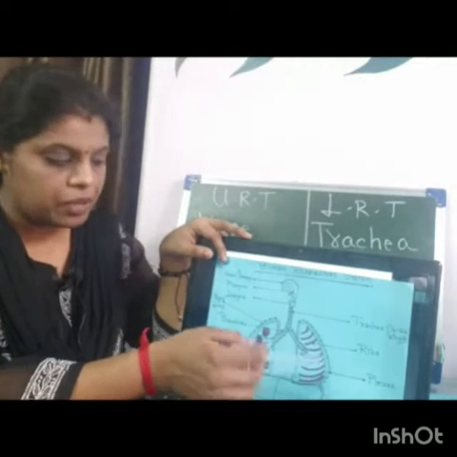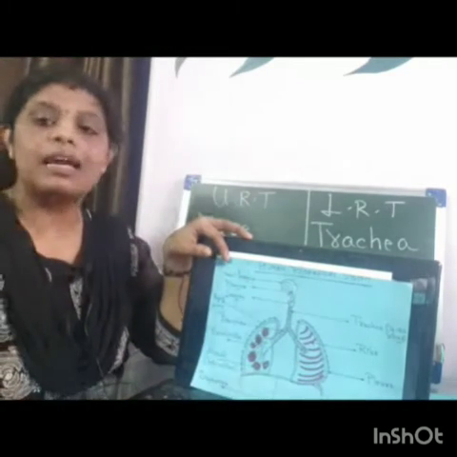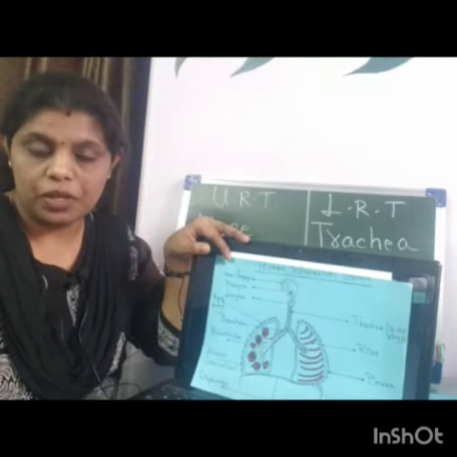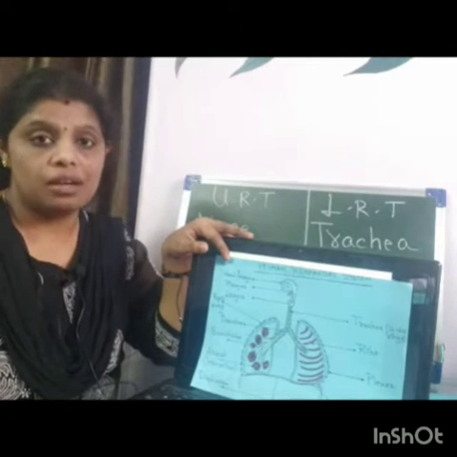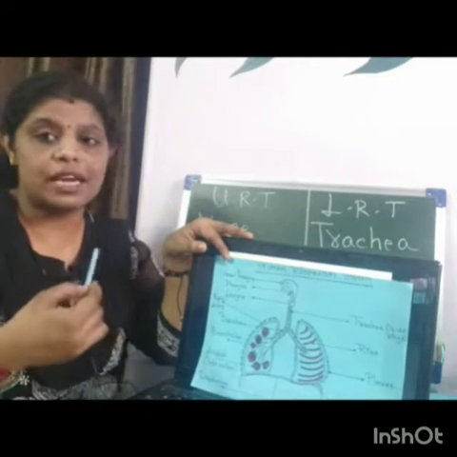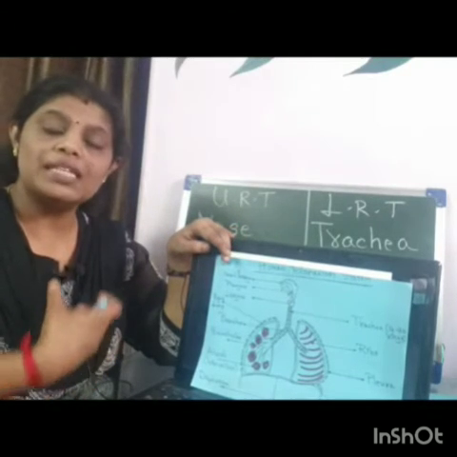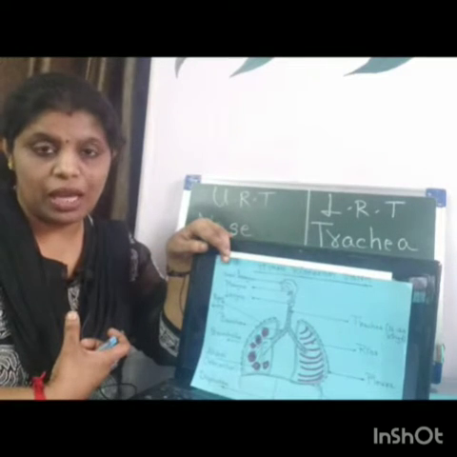Okay, so the left lung and the right lung. Now lungs are also divided into lobes. The right lung is much bigger as compared to the left lung. Why? Because towards the left side, the heart is tilted towards the left side. So in order to provide space for that particular organ, which is a pumping organ, there are certain structures